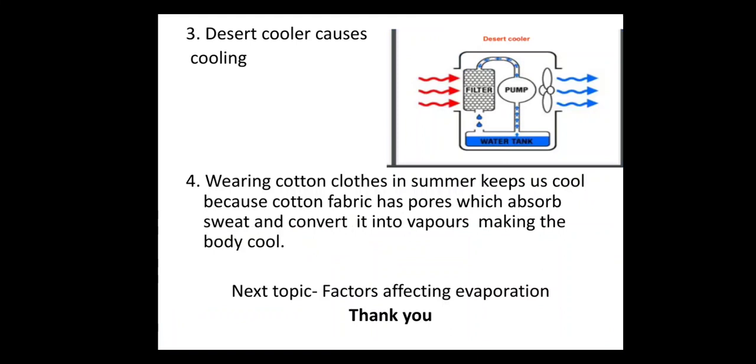As the water is a good absorbent of heat, all the amount of the heat is absorbed by water, and the hot air which is coming from outside becomes cool, and with the help of the exhaust fan, the cool air is thrown inside the room.